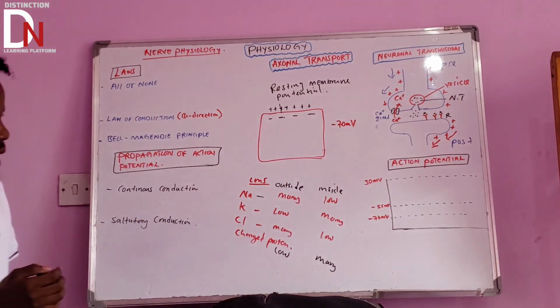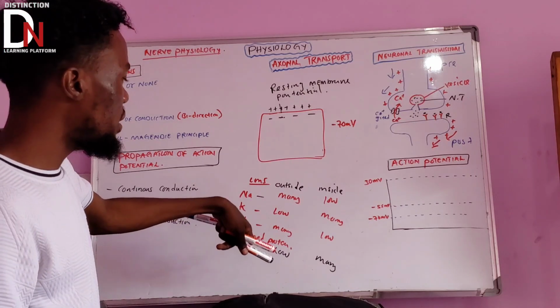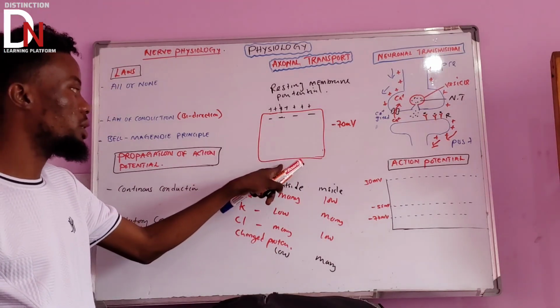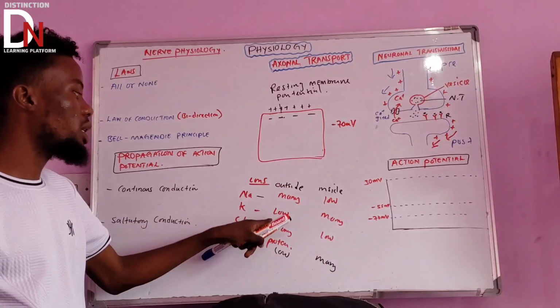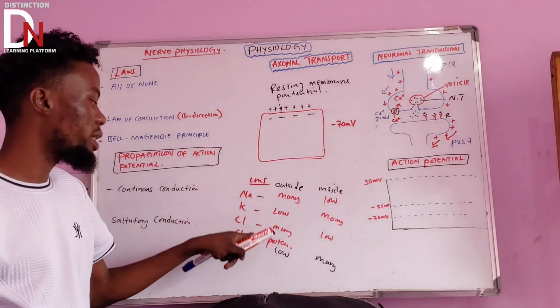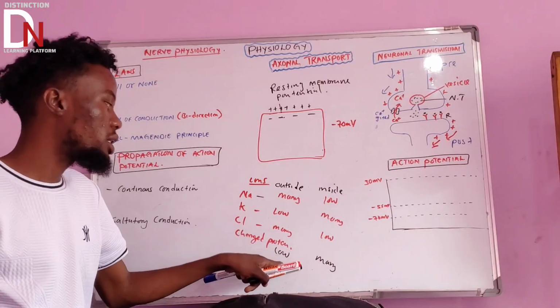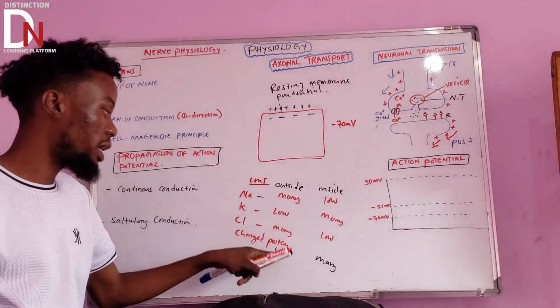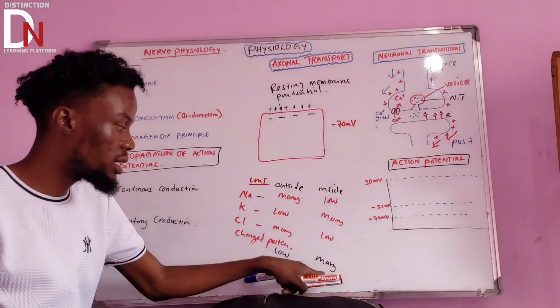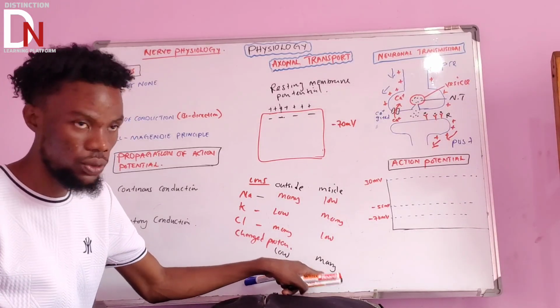Okay. Now, if you understand something like that, sodium outside is a lot. Outside this cell it is a lot. Inside it is low. Potassium is just the opposite. Chloride is the same as sodium. Charged proteins are the same as potassium. Outside it is low. Inside the cell it is a lot. Okay.